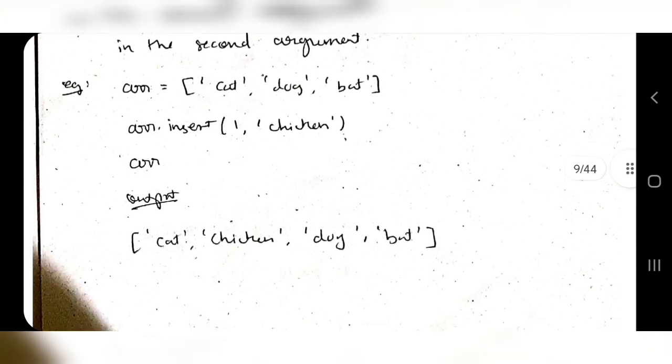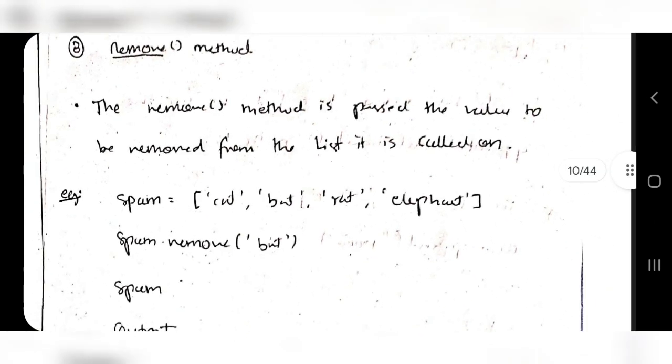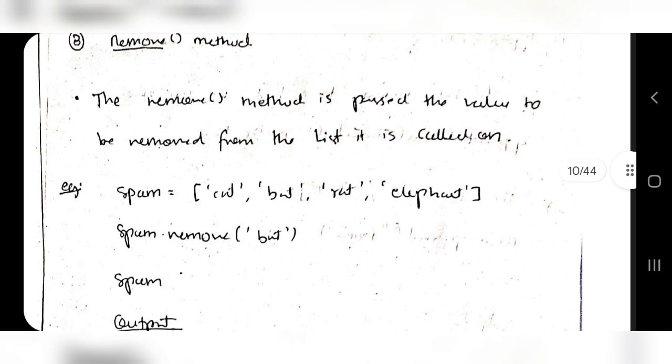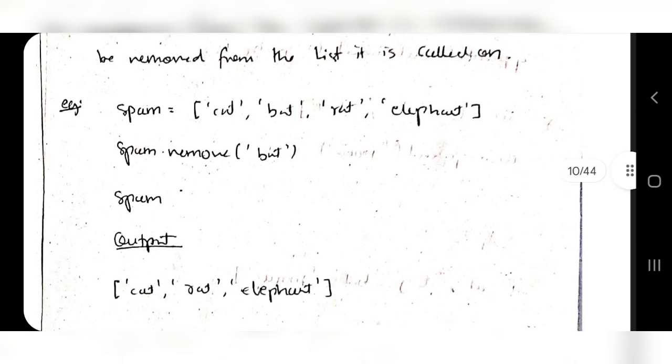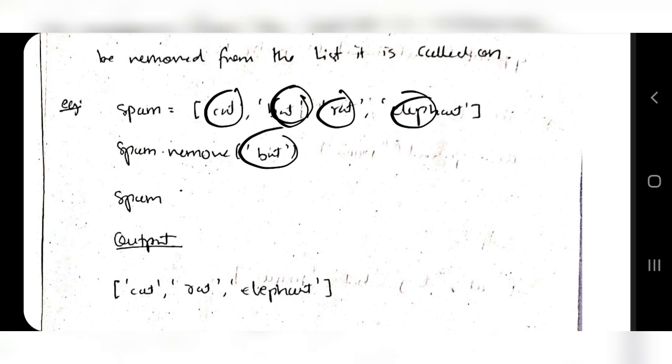The last one which they had asked is which one? Remove. So the remove operation, what does it do? It will delete. Okay, so how it is different from the other functions like the delete function is, the remove method is passed the value to be removed from the list. For example, if my list has 4 items, cat, bat, rat, and elephant, and I want to remove bat, I'll just pass spam.remove('bat'). So it will remove bat from the list, and the final list will be cat, rat, and elephant.